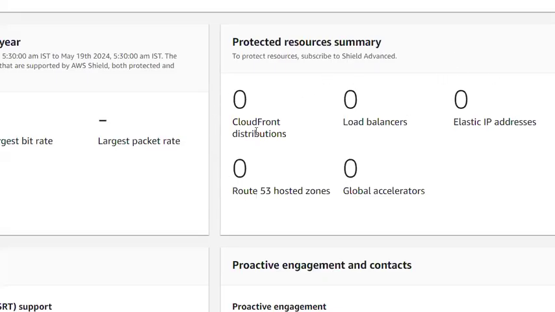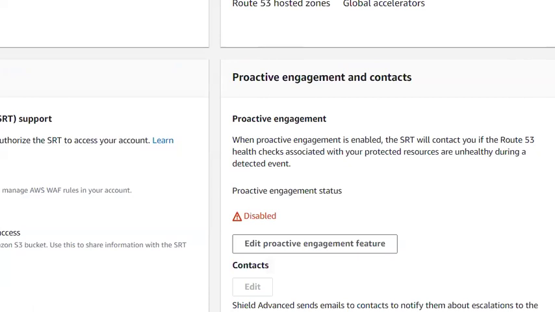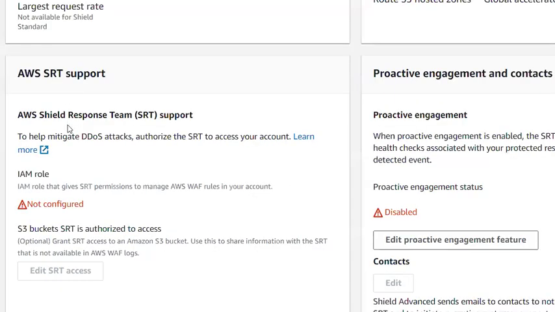You can see I have already discussed these services. Currently, since I'm not having any services, it does not protect any service. If you have any services, it will show you the protected services under this list. And the SRT team is there to help you mitigate DDoS attacks. Authorize the SRT to access your account. If any DDoS attacks still happen on your account, then this SRT team will support you to overcome that.